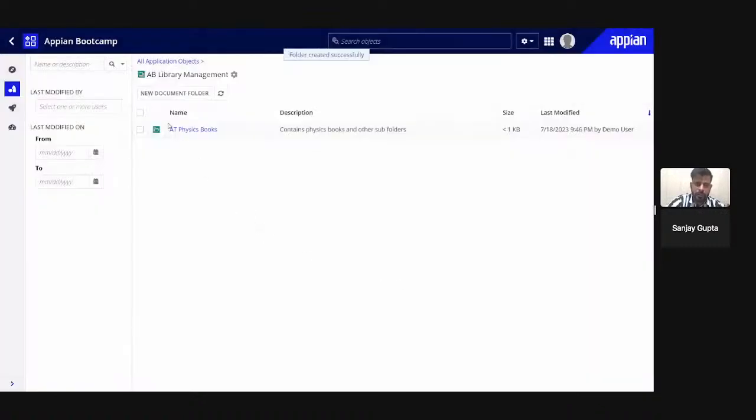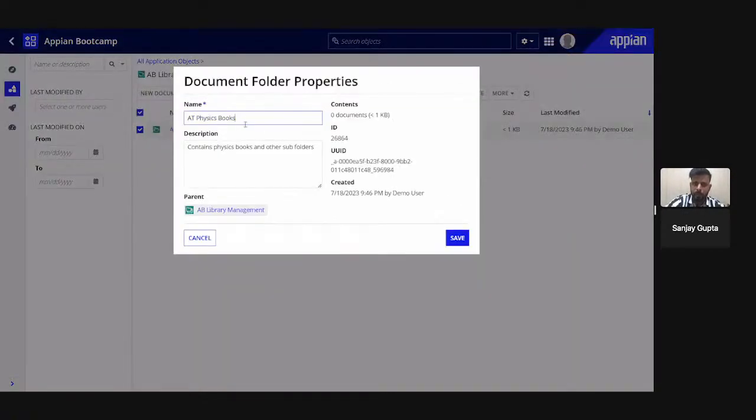Now you can see we have one folder that is AB physics books here, and I can see the description. If I want to change its name or its properties, I can simply click on this checkbox. I can go to more and I can open properties. From here I can again change the name and I can change the description of this particular one.